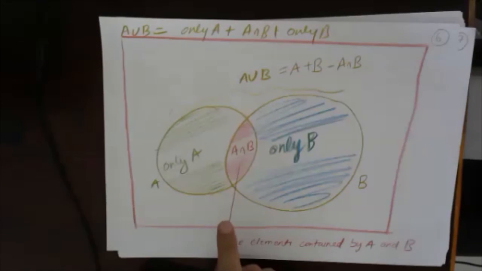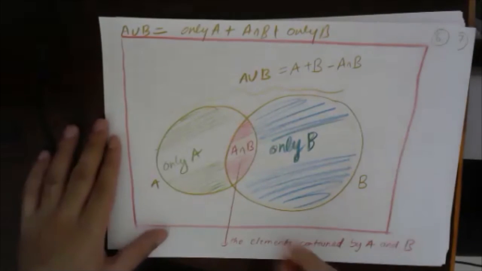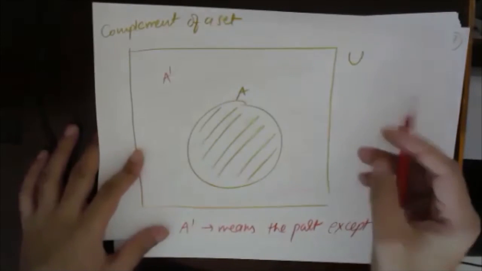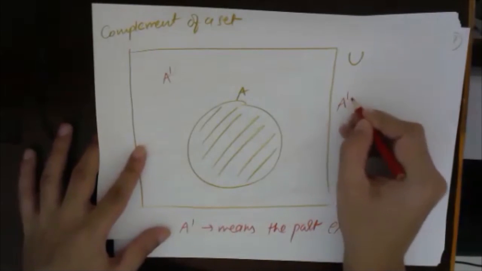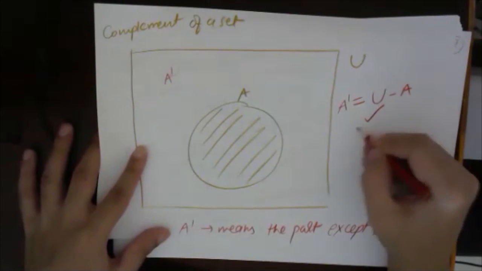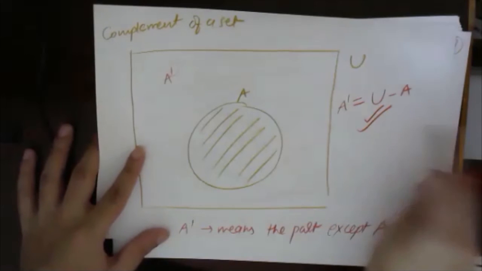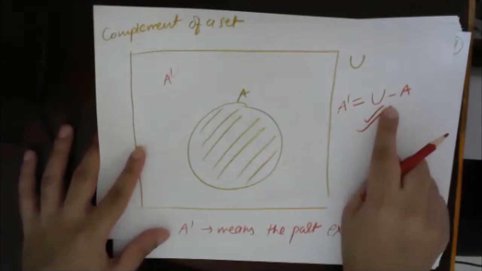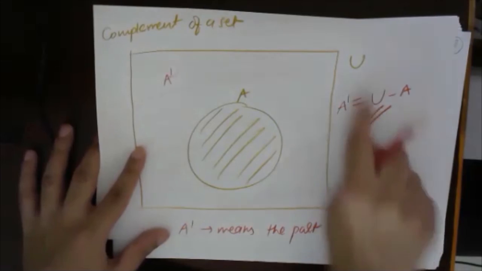So now if I move on to the previous one, tell me, think about it. Sagar has said that, sir, A complement is nothing but universal set minus A. This is perfectly correct. In mathematical terms, you can say this is correct. Very good, Sagar.